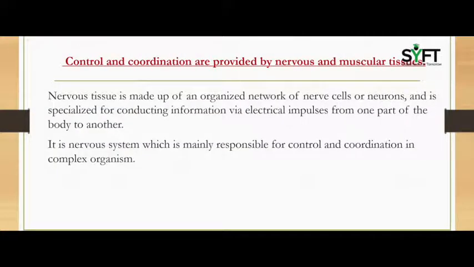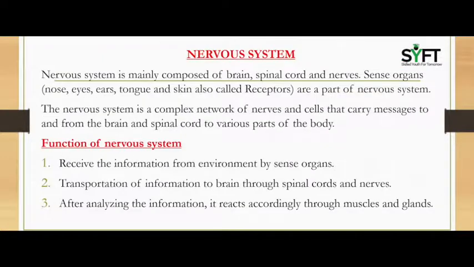Control and coordination are provided by nervous and muscular tissues. Nervous tissue is made up of an organized network of nerve cells or neurons and is specialized for conducting information via electrical impulses from one part of the body to another. It is the nervous system which is mainly responsible for control and coordination in complex organisms.